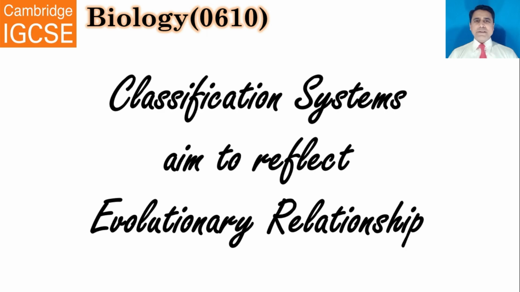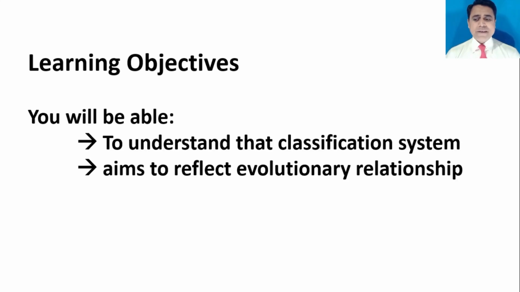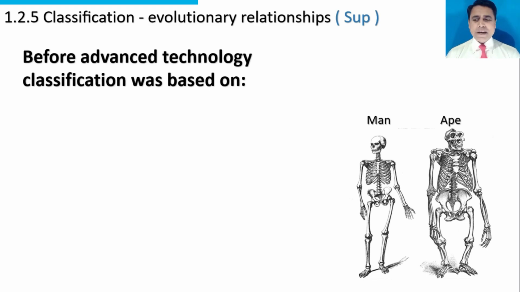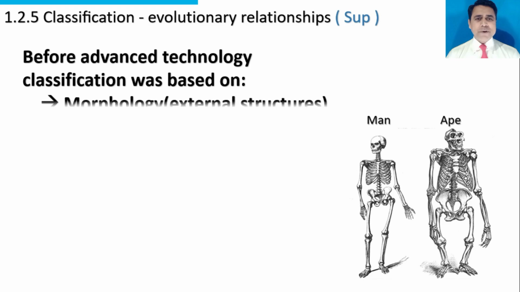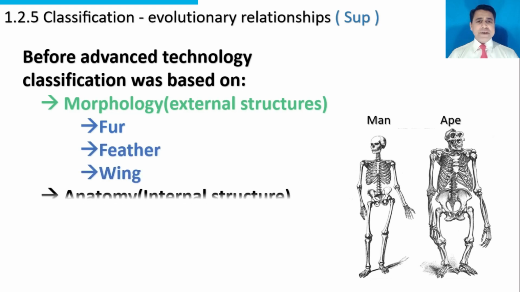The topic to be discussed is that classification systems aim to reflect evolutionary relationships. You will be able to understand that classification systems aim to reflect evolutionary relationships. This is a skeleton of a man and an ape. Before advanced technology, classification was based on morphology, the external structures and characters. These are fur, feather, wing.